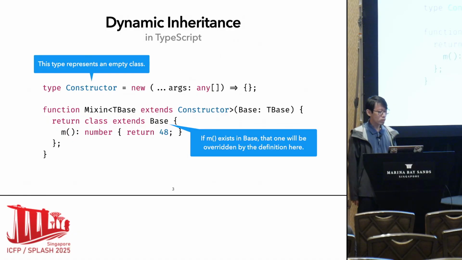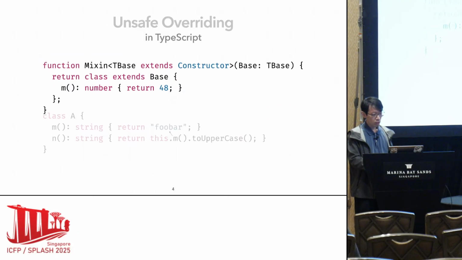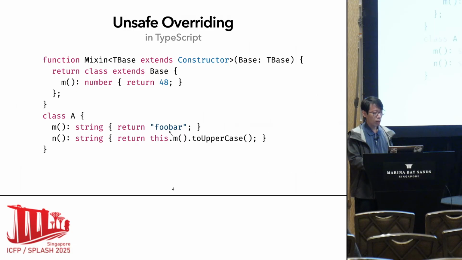Here, one thing we want to note is that if m exists in Base, then that one in Base will be overridden by the new one in the mixin. And it should be very natural because almost every existing language follows this pattern of overriding. But this overriding is unsafe. Here is an example showing why the overriding is unsafe.